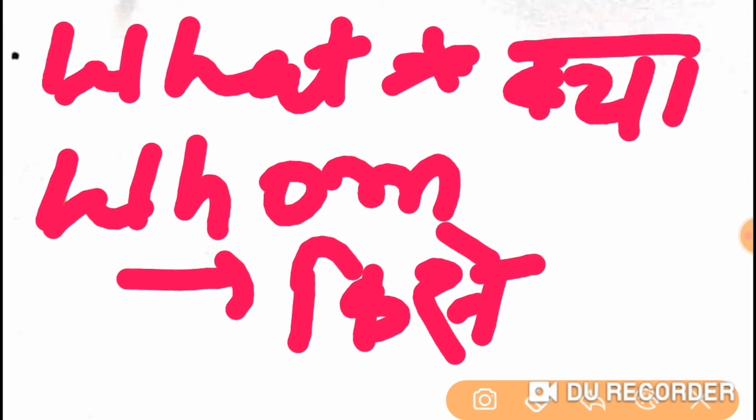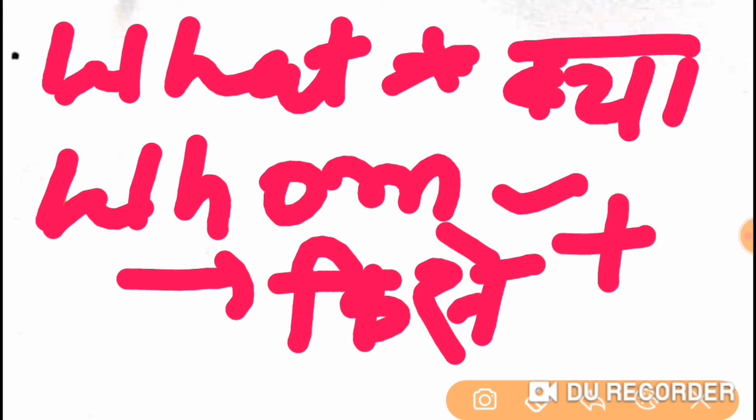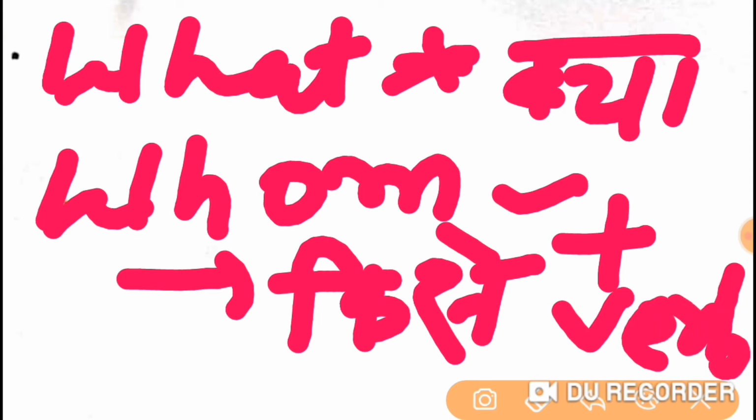I am not having much place here, that's why I just told you whom means kise ya kisko, and what has the very simple meaning, kya. So students, what you have to do is put one of them with the verb. Whether you put what or whom, you have to add one of them with the verb, and then you have to ask a question.